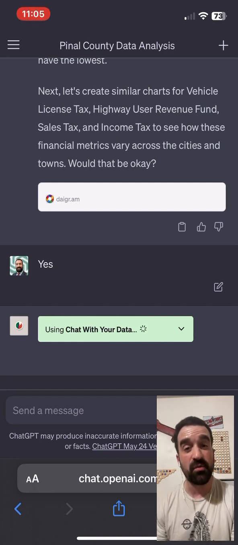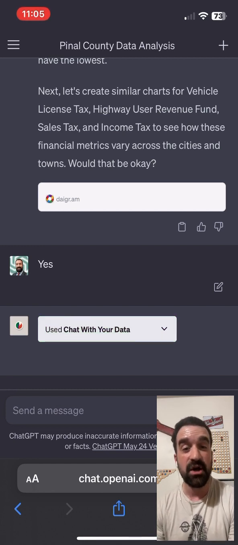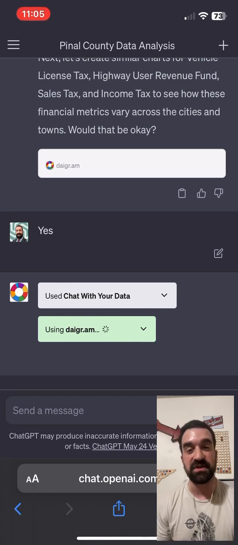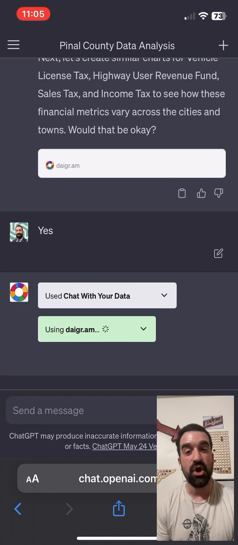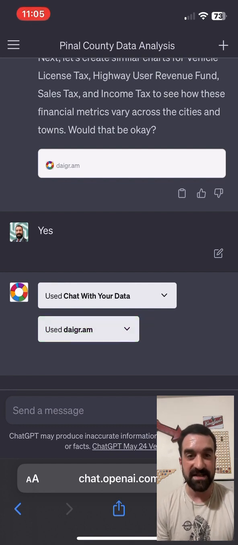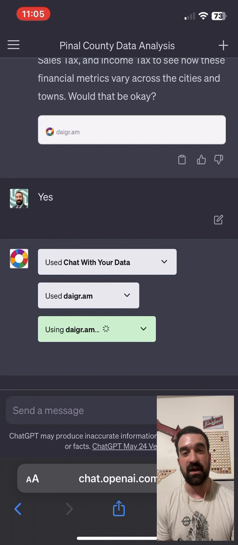So now it wants to do some more visualizations for those other types of shared revenues, right? Vehicle license tax, HURF, sales tax, income tax, and see what kind of financial metrics it can get from that. Right now it's going to use Chat with Your Data to look at the data right away, and then go right into using Diagram to visualize the data. So I don't have to use two different steps. I can tell it one step, and it will use the right plugin tool for the first step, and then immediately go to the next step of creating visualizations.